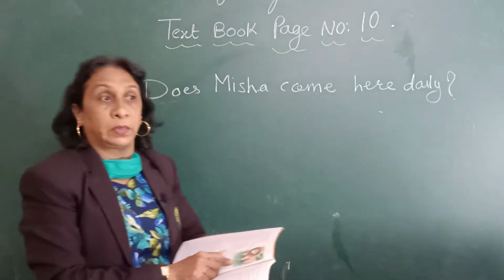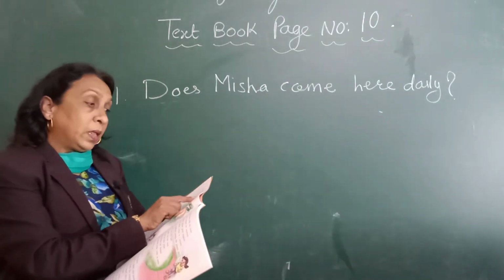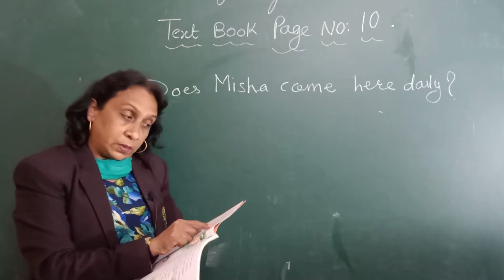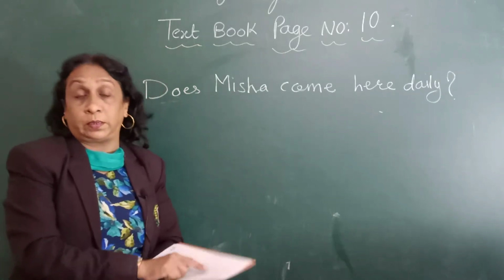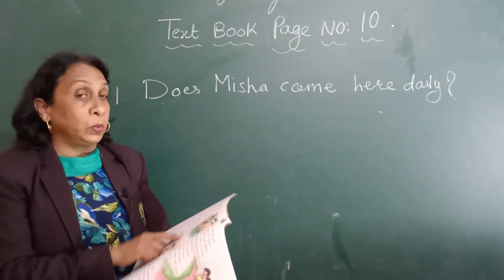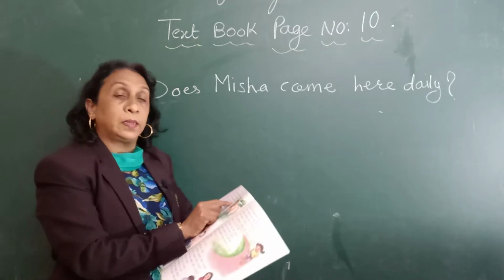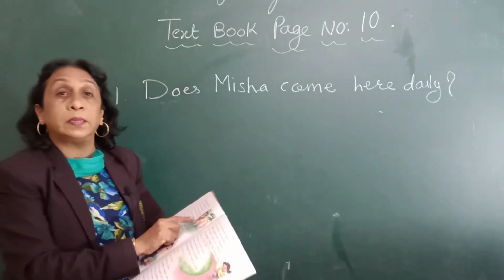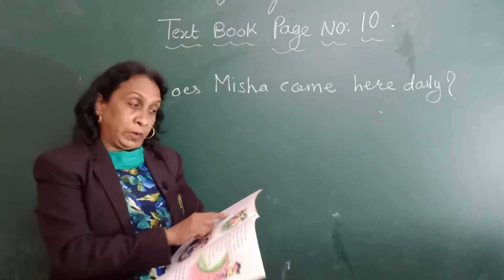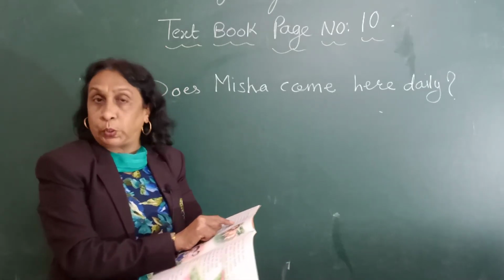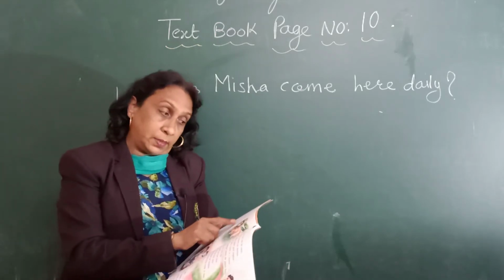So the same thing applies to the next sentences also. Now look at the second one. The lion rules the forest. Does the lion rule the forest? You have to use rule, not rules. Understood? Now look at the third sentence. The sun rises in the east. Does the sun rise in the east? Will you use S in rises? No, you will use only rise. Does the sun rise in the east?